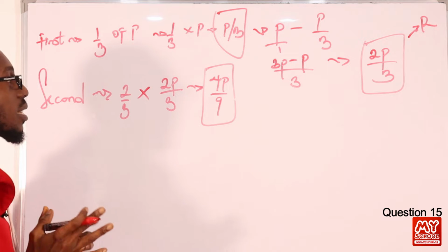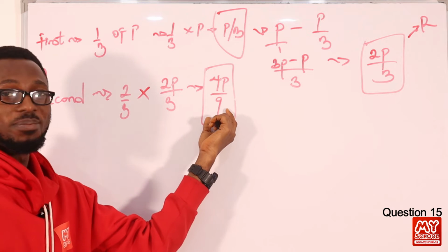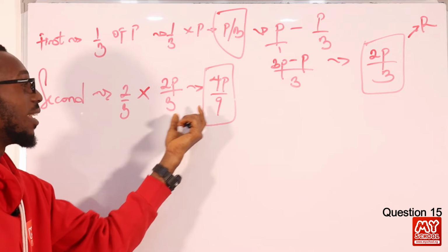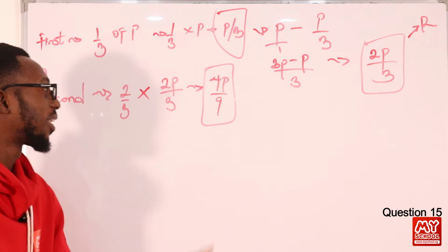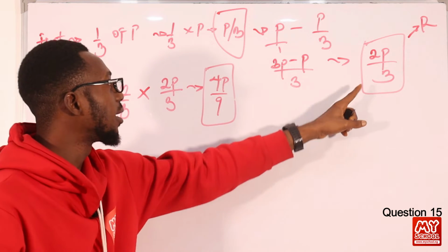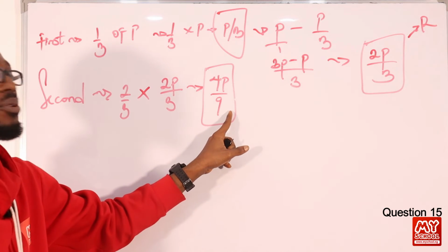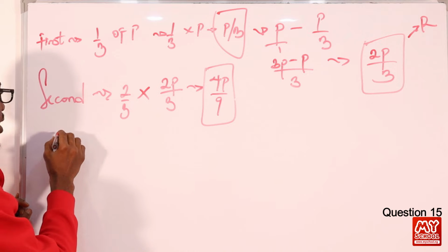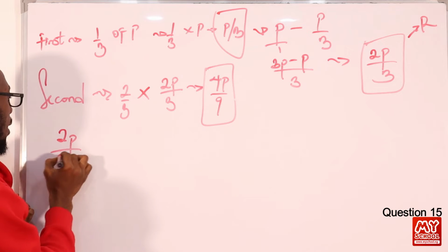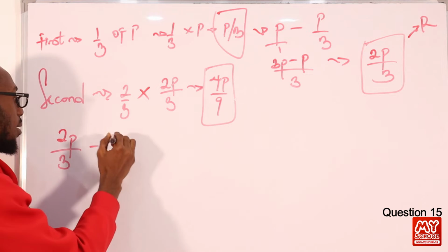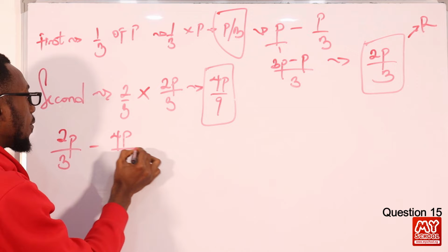Let's see how much is left after the second has taken his share. That will be the remainder, 2P/3, minus what the second has taken, 4P/9.